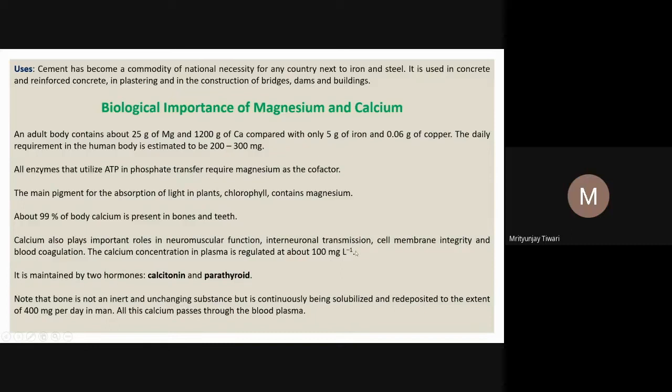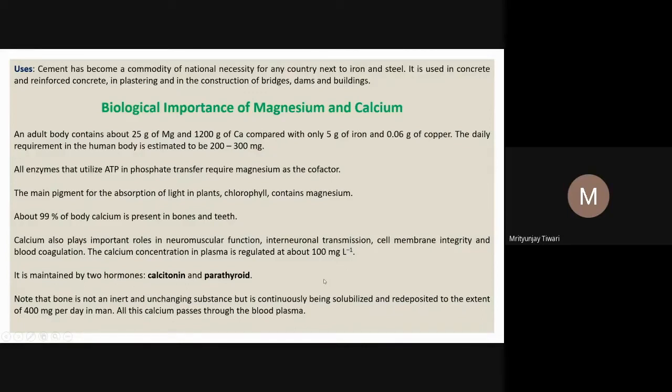The calcium concentration in plasma is regulated at about 100 milligram per liter. The blood plasma contains around 100 milligram per liter of calcium. It is maintained mostly by two hormones, called calcitonin and parathyroid hormone, which regulate the calcium concentration in the plasma.